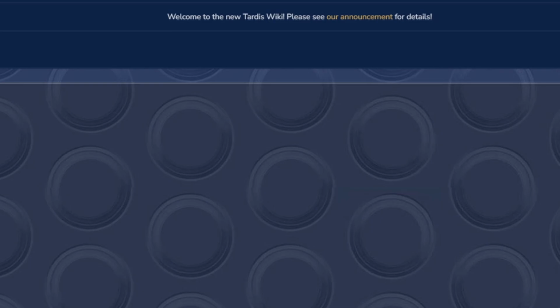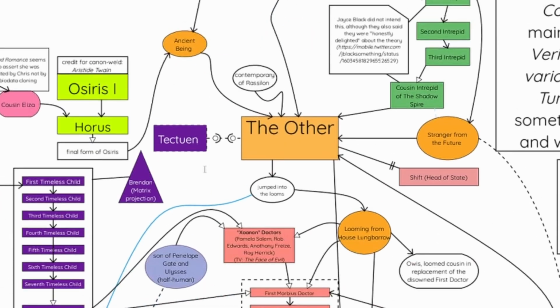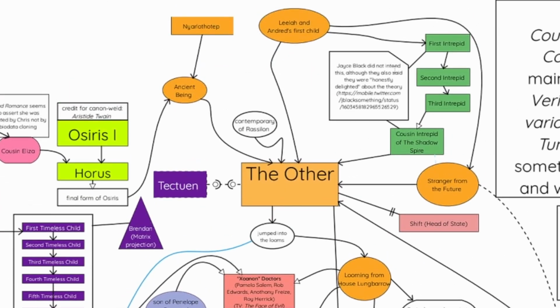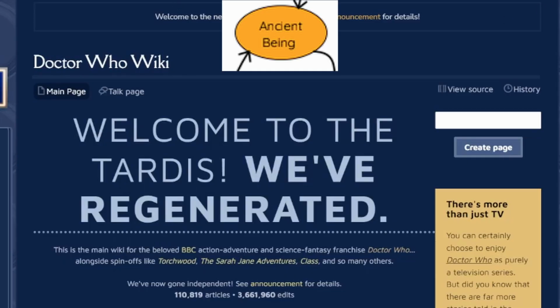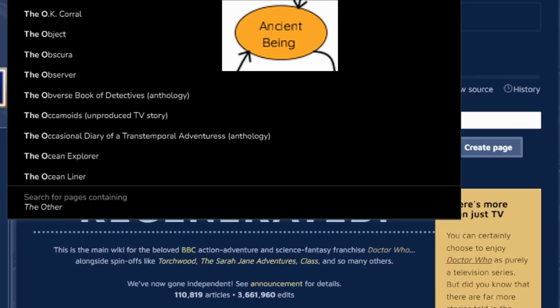Okay, so I guess we'll move on. We've covered all of these, the Intrepid stuff. We covered this and that. So I guess, the ancient being? To the ancient being. I could not tell you. I'm gonna assume that's on the Other's page, just because I remember seeing it. There it is.